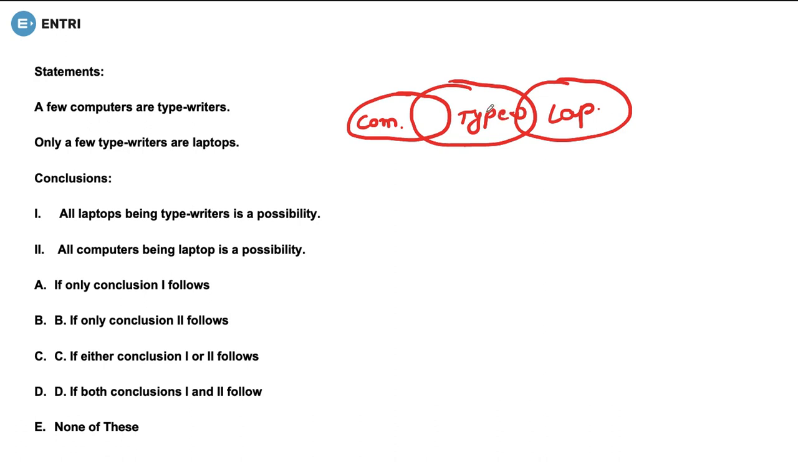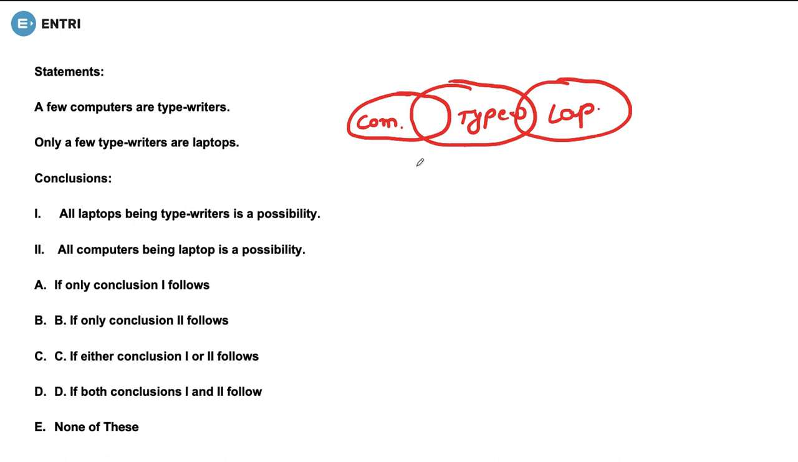Now what is asked? The first conclusion is all laptops being typewriters is a possibility. Now try to understand this question. See, all the laptops being typewriters is a possibility. This is what is said.